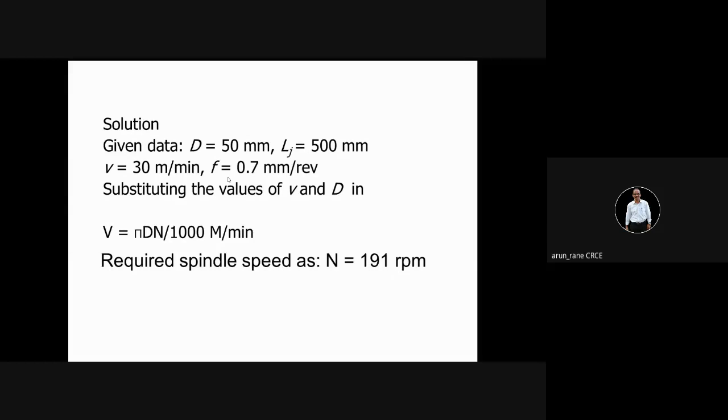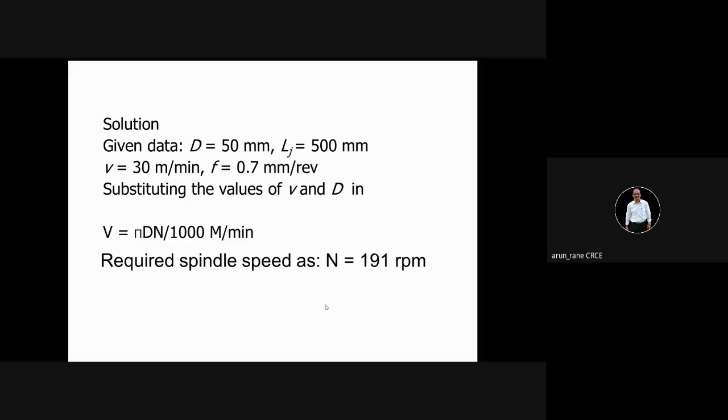That is 191 into 0.7. How much does it come to?